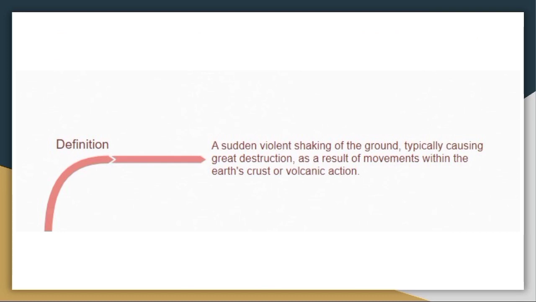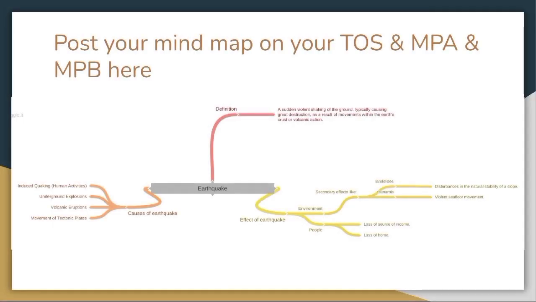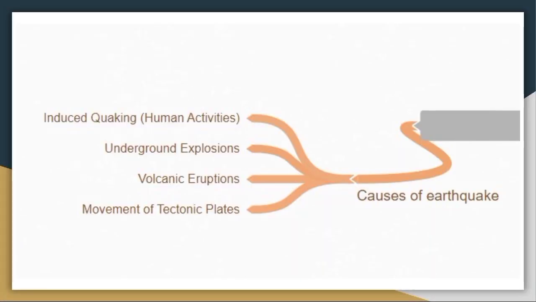Earthquake is a sudden violent shaking of the ground, typically causing great destruction as a result of movements within the earth crust or volcanic action. Next, we will be looking at the causes of earthquake. Earthquakes are caused by induced quaking by human activities, underground explosions, volcanic eruptions, or the movement of tectonic plates.